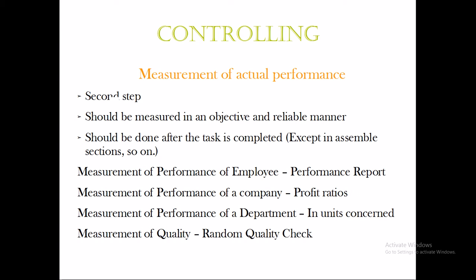The second thing, after setting a standard, is that we need to measure the actual performance, whether the performance is done to the expected level. According to our short-term plan, our organization has to manufacture 900 units in a month.